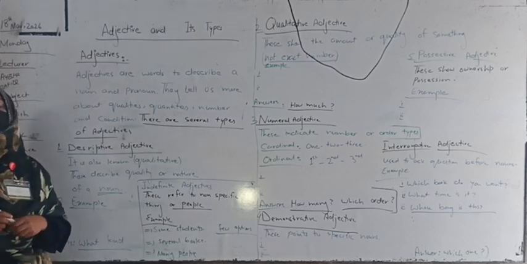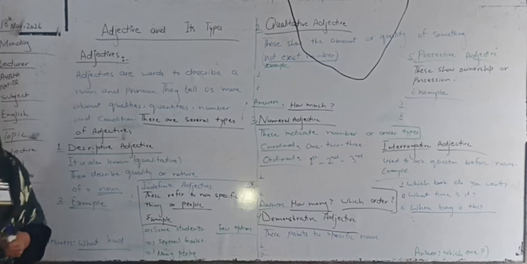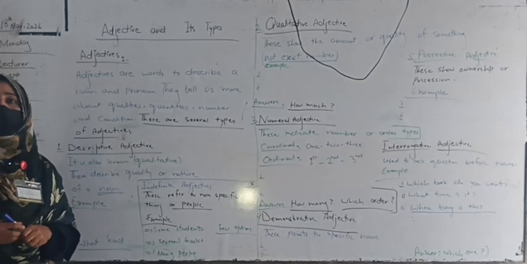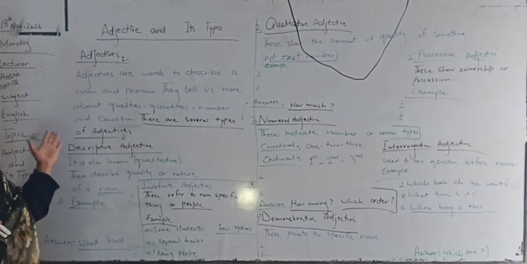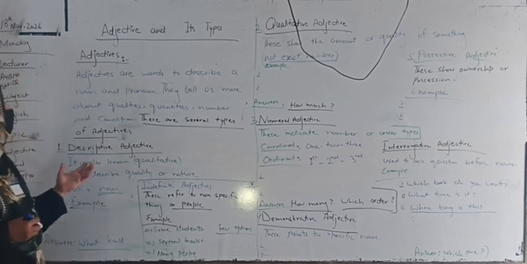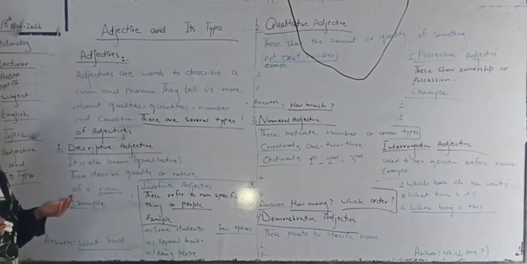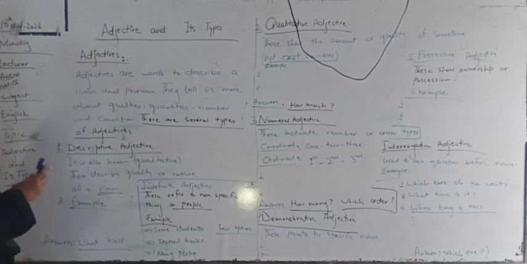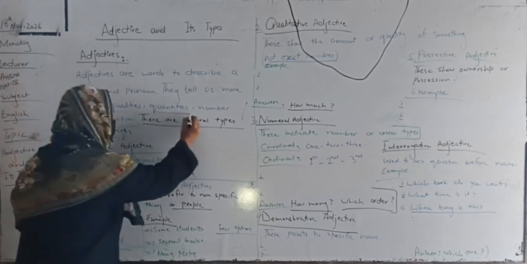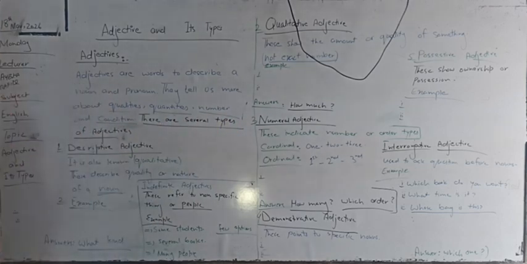Today we will start. Dear students, you have learned about the adjective, degrees of adjectives, and order of adjectives. But today we will learn about the types of adjective. First of all, I will tell you what is adjective. Adjectives are words to describe noun and pronoun. They tell us more about qualities, quantities, number, and condition. There are several types of adjective.